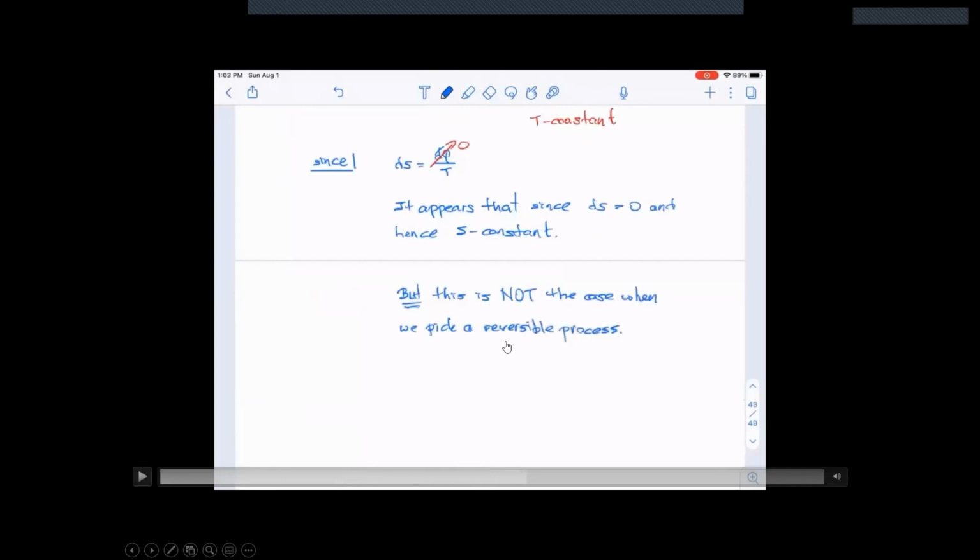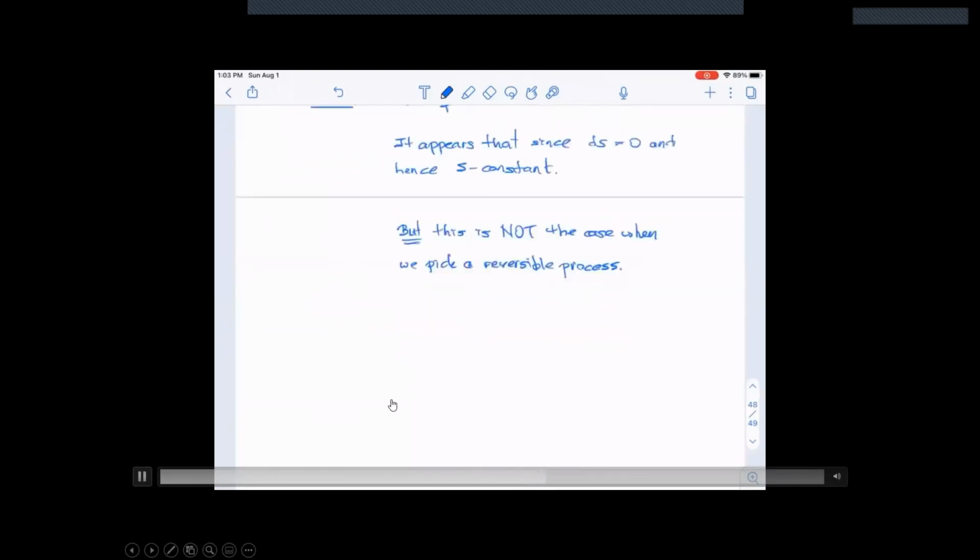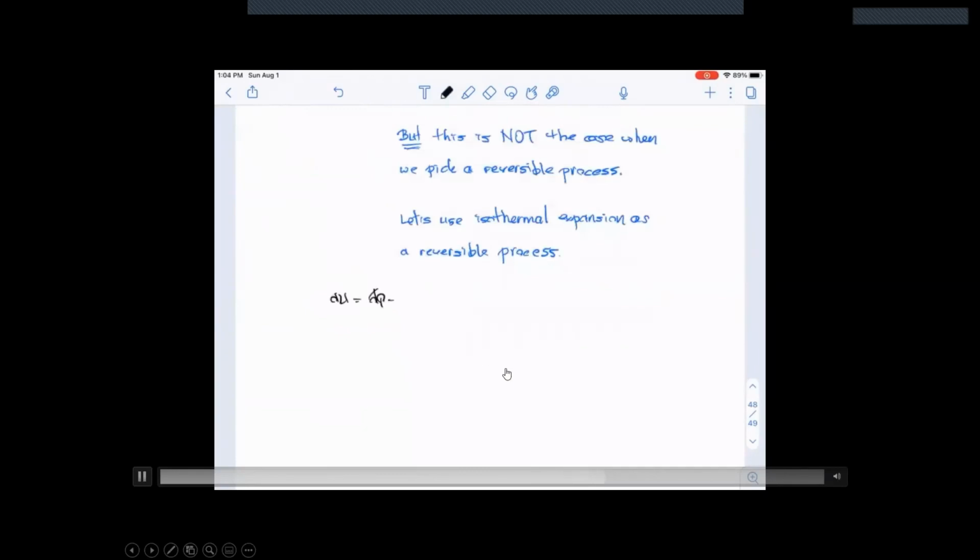All right, so if that's the case, how do we compute the actual change in entropy of the universe? The way to do that is you have to pick a reversible process and recompute everything using a reversible process. In this case, the reversible process that we will get to use involves the fact that the temperature is going to remain constant. There's not going to be any change in temperature when you release the gas into the vacuum of space. So that's what we will do. We'll pick a reversible process for this.